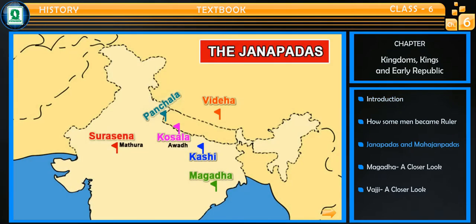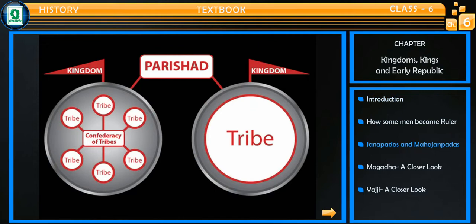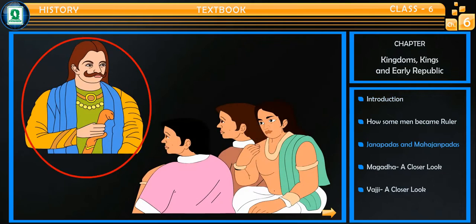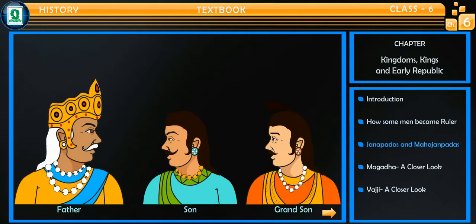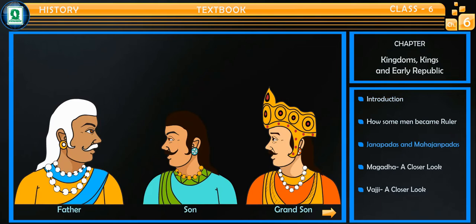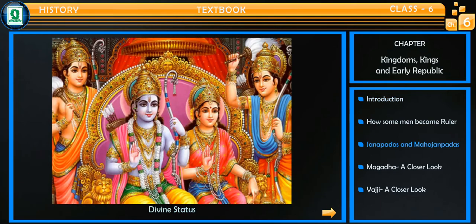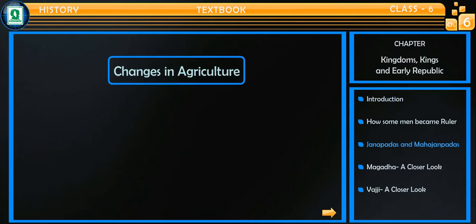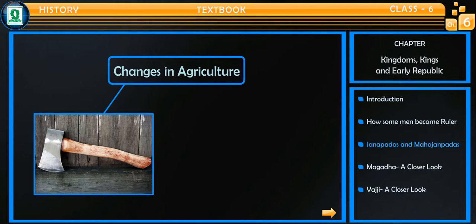Many Janapadas were republics, either single tribes or a confederacy of tribes, governed by a general assembly called Parishad and a council of elders representing powerful Kshatriya families or clans. One of the elders was elected as a chief or king to preside over the assembly. With the passage of time, hereditary ascension to the throne and the association of the king with a divine status resulted in monarchies.